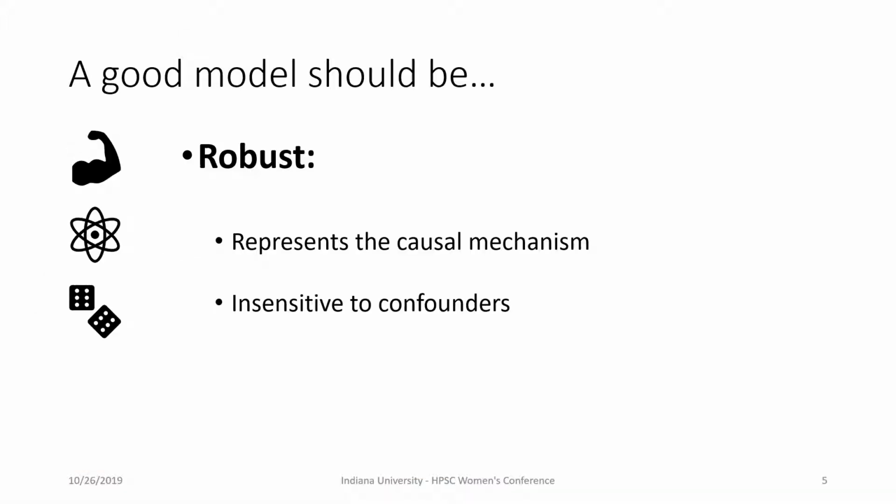A good model should also be robust. What do I mean by robust? A robust model should first represent the causal mechanism properly. Second, it's insensitive to confounders. Models are selective representations of the real-world system in the sense that they only represent some aspects. It is inevitable that modelers have to make decisions about what to include and what to leave out, and make assumptions about what they do not know yet.